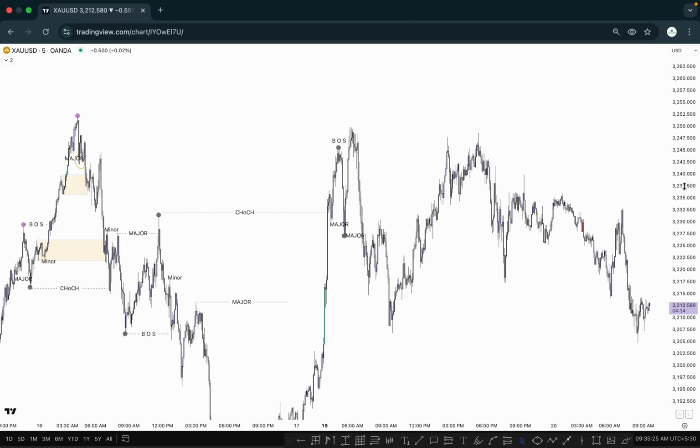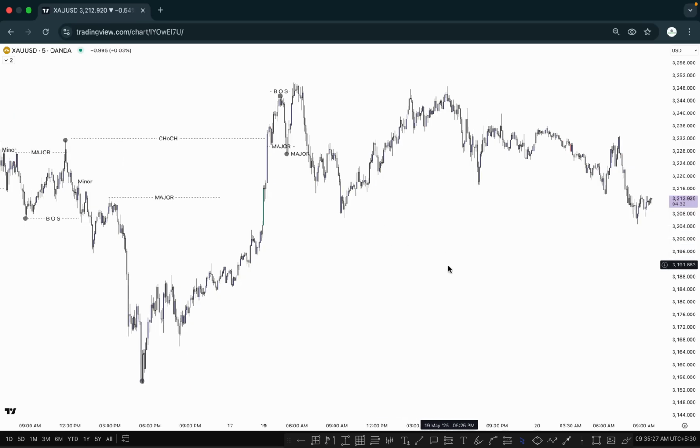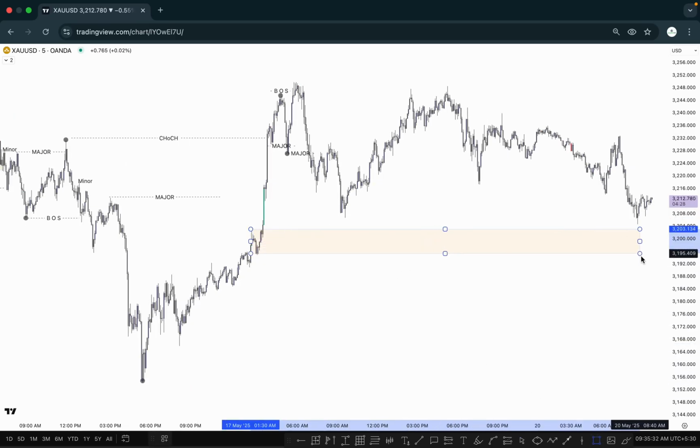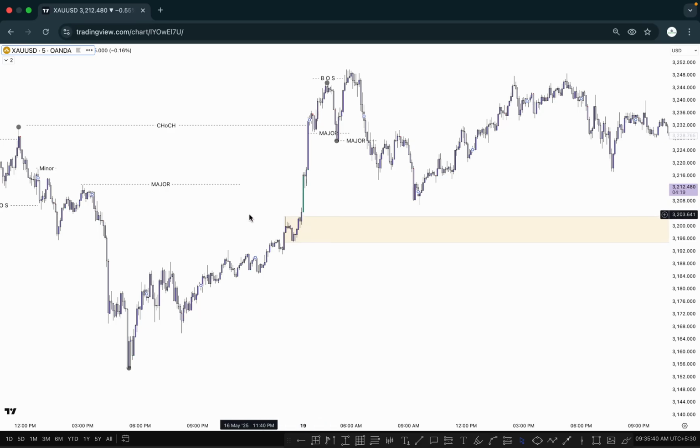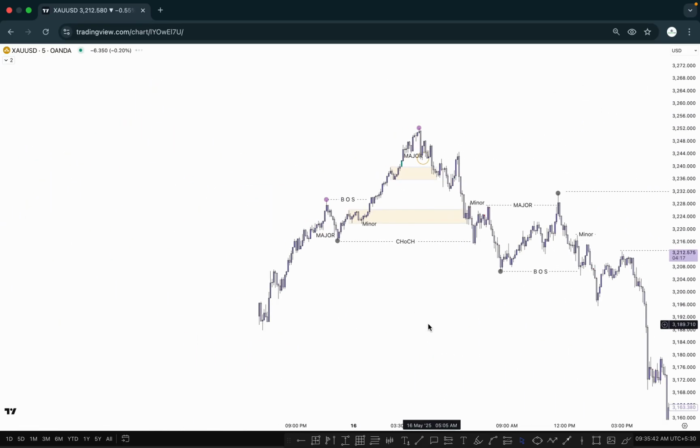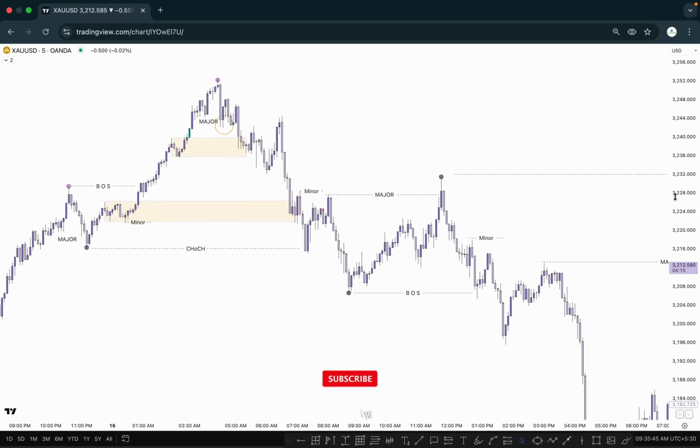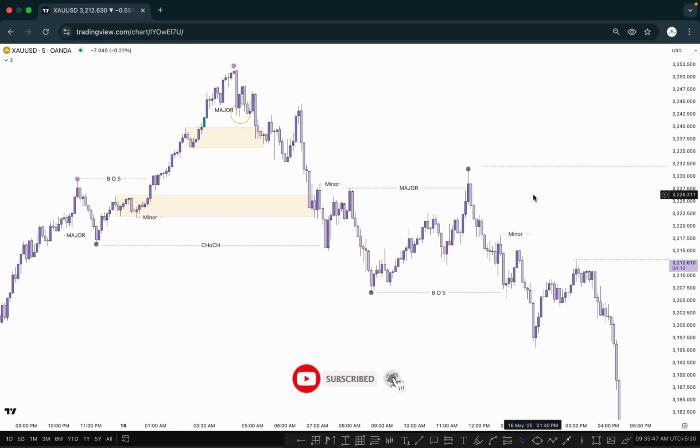So again what happened here, market taking out the major inducement, and we are anticipating that price can go higher. This one is a first pullback here, so if market tap on it, we can anticipate that price can go higher to the upside after tap on it. So that's the process to mark the major and minor inducement right here, and I hope you understand how we can mark the major and minor inducement like this one.